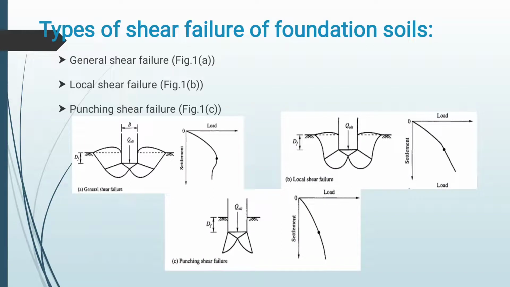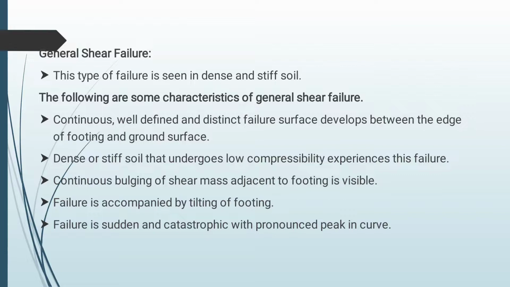Next one is type of shear failure of foundation soil. There are three types of failure: general shear failure, local shear failure and punching shear failure. The following figures are given below. So, the first one is general shear failure. General shear failure is seen in dense and stiff soil, and some of its characteristics are: failure is well defined, and a distinct failure surface develops between the edge of the footing and the ground surface.